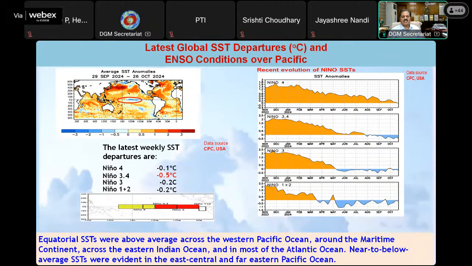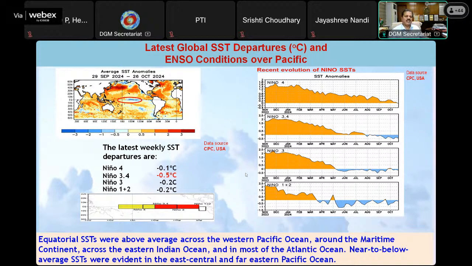This is the ENSO conditions. You will find that yes, still the neutral conditions are prevailing. The negative sea surface temperatures can be found here, central part of the Pacific and towards western parts. The eastern part is also becoming cooler, and the western part is becoming warmer, that is Western Equatorial Pacific. At the same time, East Indian Ocean is also becoming warmer near Indonesia, and West Indian Ocean is becoming relatively cooler, but still it is warmer. So therefore, neutral Indian Ocean dipole conditions are continuing, and also the neutral ENSO conditions are continuing.